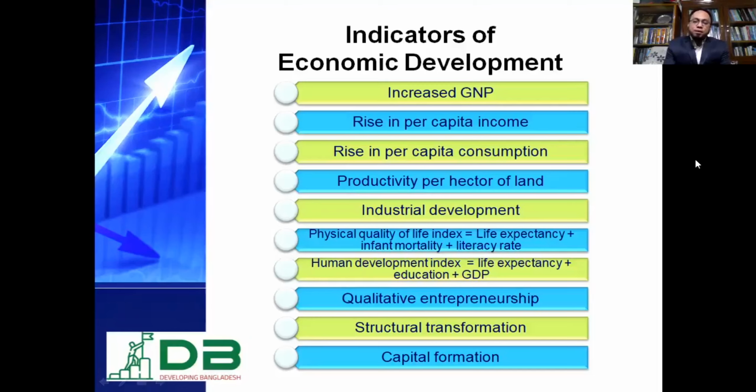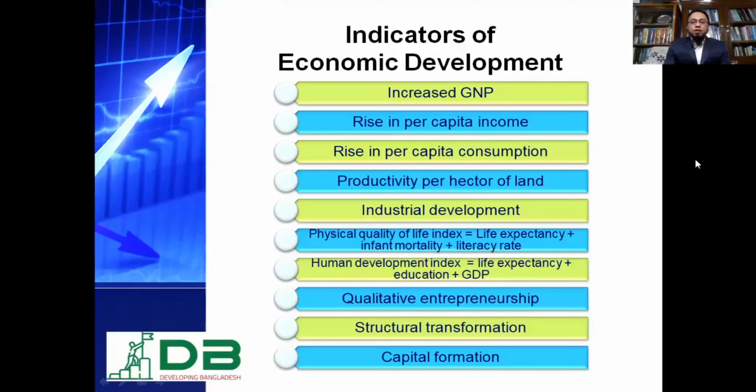Next one is human development index. This index also reflects three issues. Number one is life expectancy. Second one is education. Third one is GDP, gross domestic product. That is the total production of a country inside its boundary for a particular period of time, for a particular year. So GDP, education rate, and life expectancy, these three indicators should be higher to maintain a higher human development index. So human development index is another very important indicator of economic development.